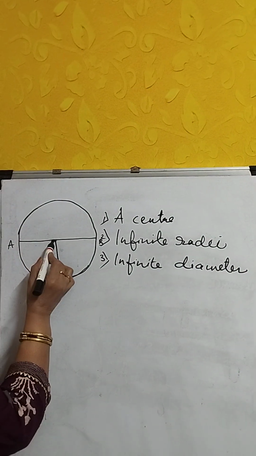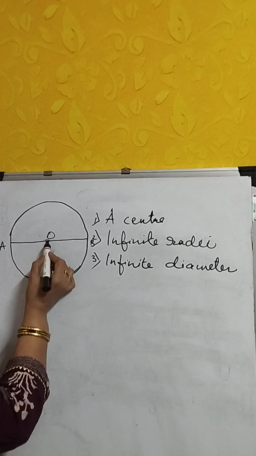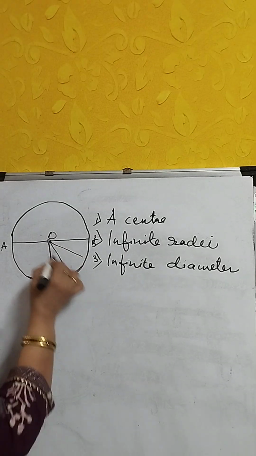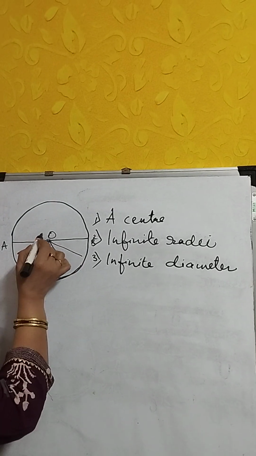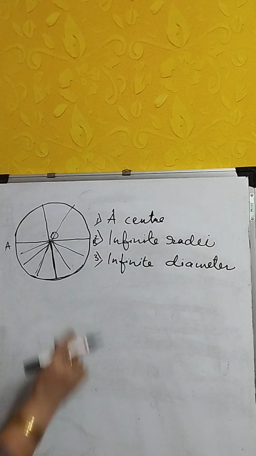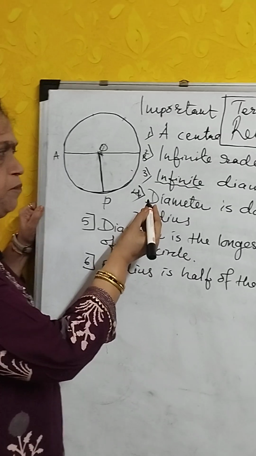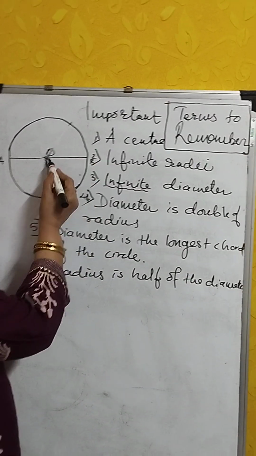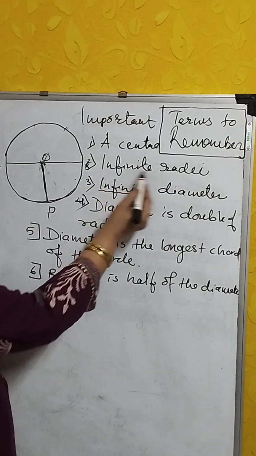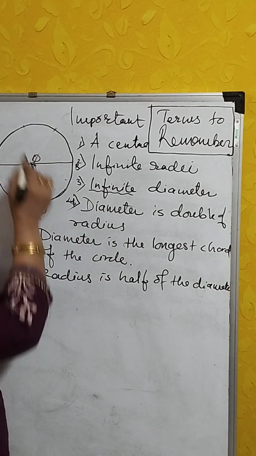A circle has a single center. Infinite radii we can draw in the circle. Likewise, infinite diameters we can draw in the circle. I repeat: single center, infinite radii, infinite diameters.